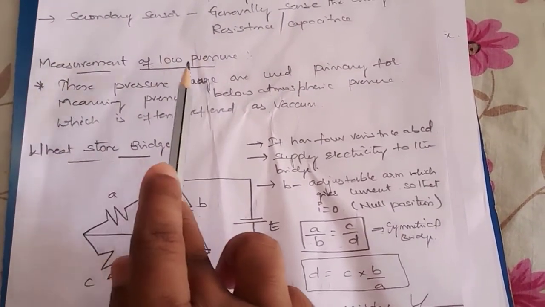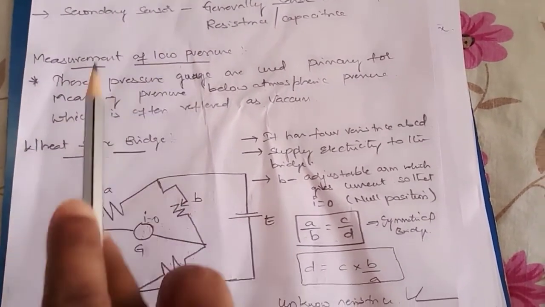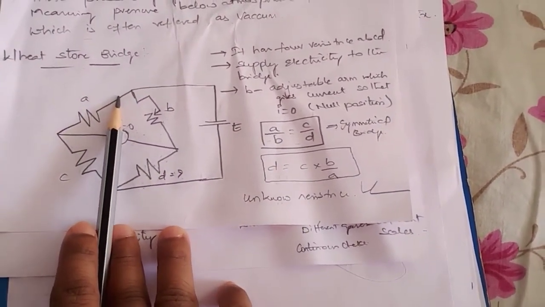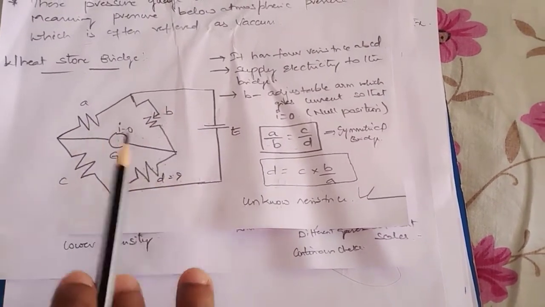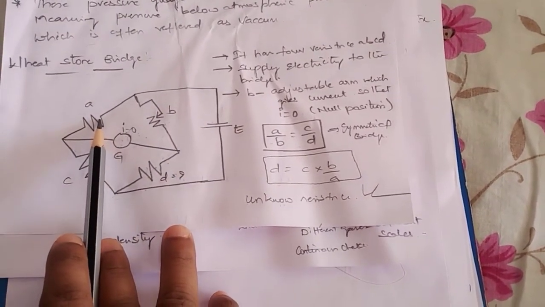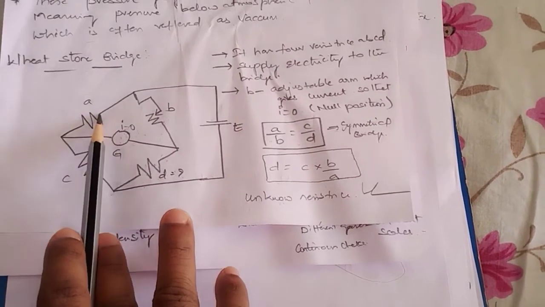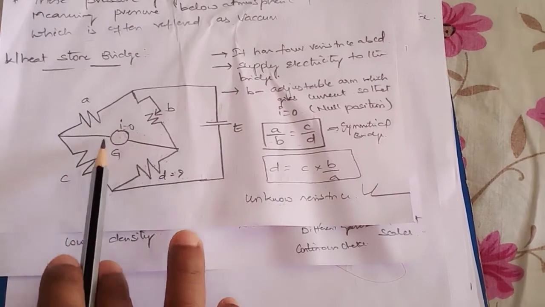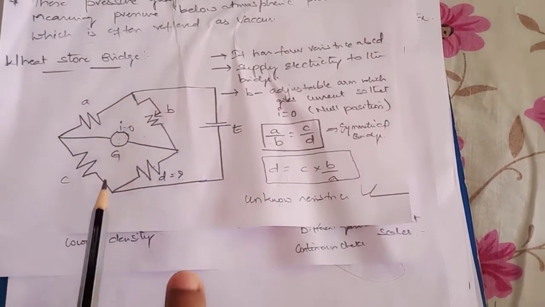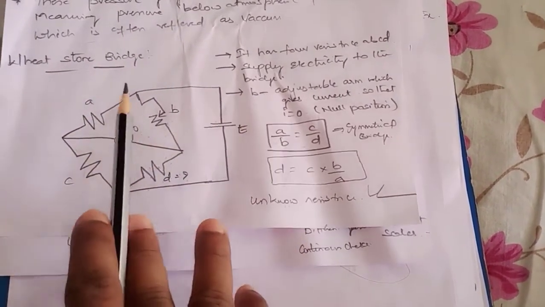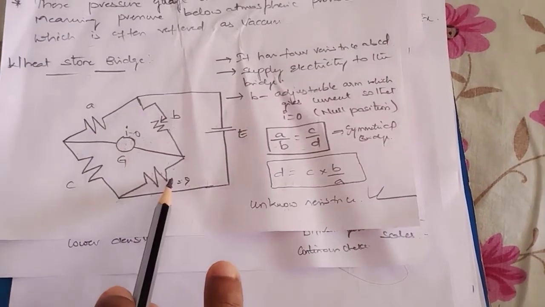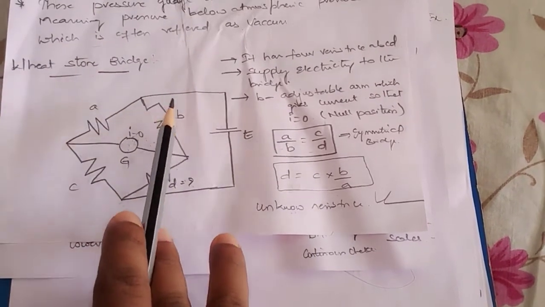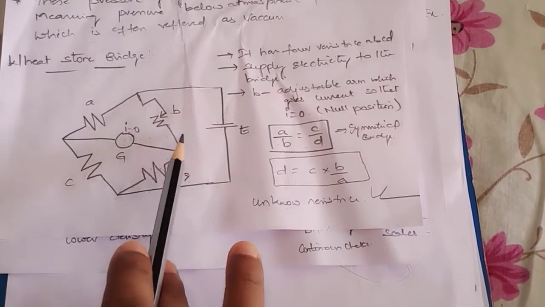For understanding the concept of measurement of low pressure, we make use of the Wheatstone bridge. You already know the concept of the Wheatstone bridge. It generally consists of 4 arms having 4 resistive elements, that is, resistive elements A, B, C, D. In the middle of this bridge we have a galvanometer, and the other two ends are supplied with the electrical supply. A, C, D are the fixed resistances, and B is a variable rheostat or variable resistance.